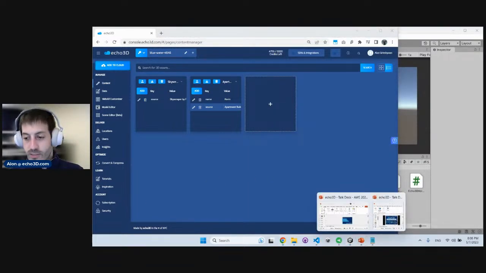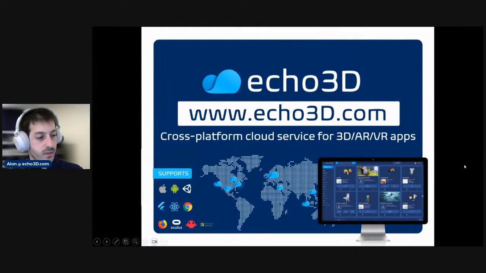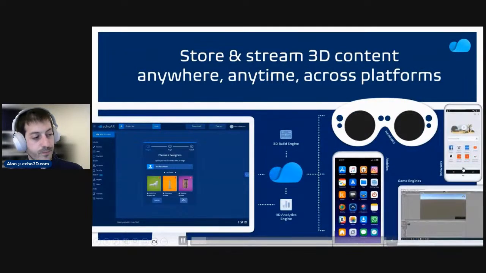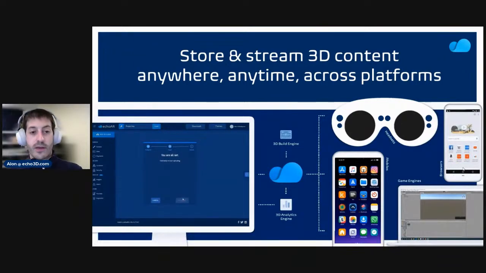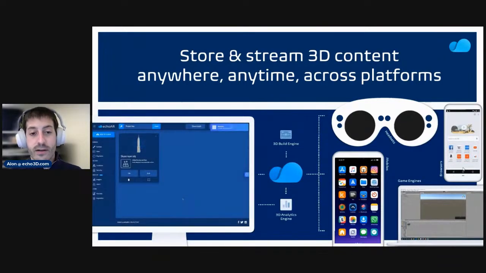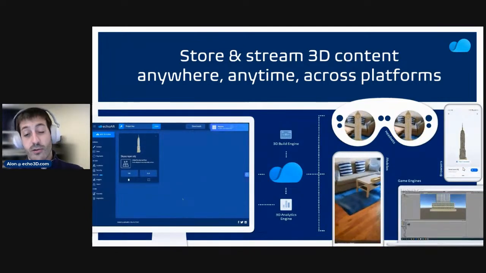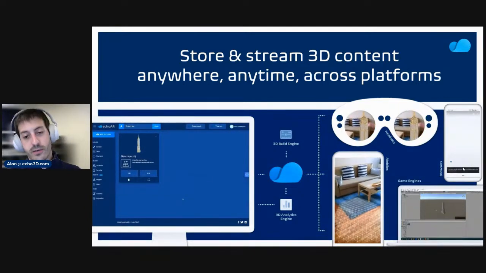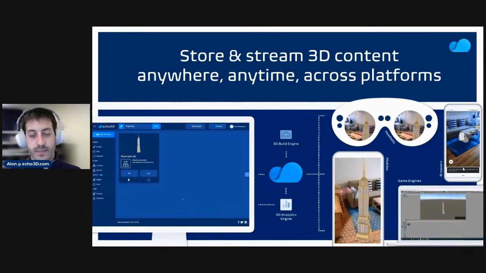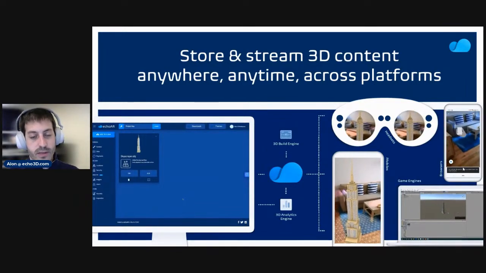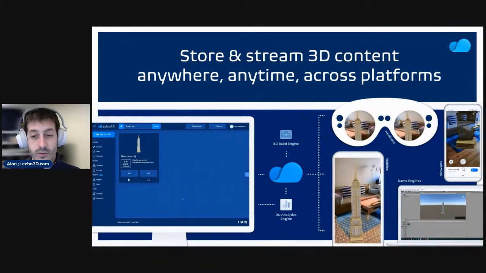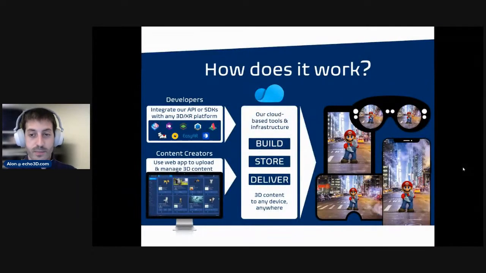Now, let's go back to our slides and review. So we saw that with Echo, you can stream and store 3D content anywhere in real time and across different devices. We saw it through our phone, we saw it through a game engine. There's so many other things that you can do. If it's for mobile apps or for headsets, everything is available. And go through our documentation to see how you can scale your application to different platforms. We saw that as a developer, you can choose any platform out there and any SDK. We saw the examples that we have with the Qualcomm SDK, and Niantic and iOS and Android.